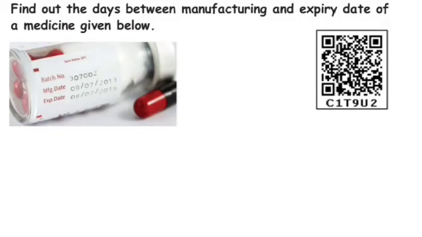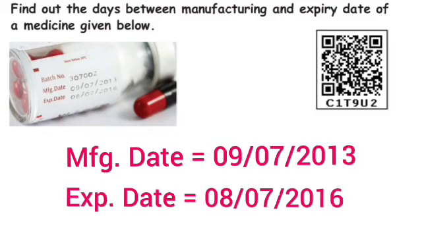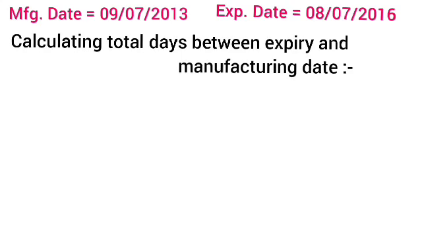Children, next one, find out the days between manufacturing and expiry date of a medicine given below. Children, in this medicine, first we have to write manufacturing date and expiry date. In this medicine, manufacturing date is 9/7/2013 and expiry date is 8/7/2016. So children, we have to calculate the total days between expiry and manufacturing date.